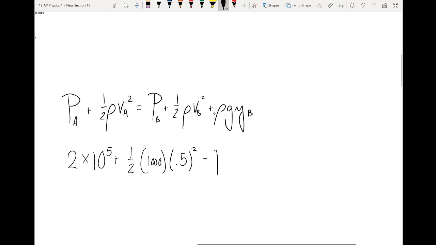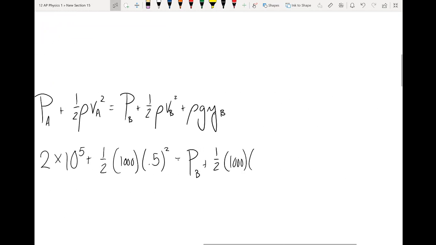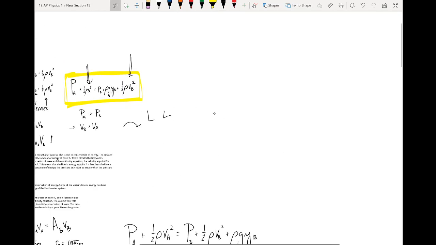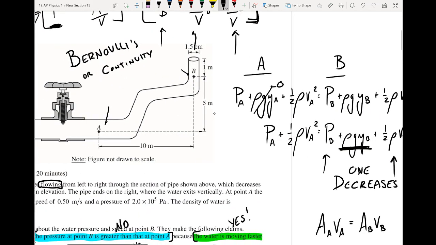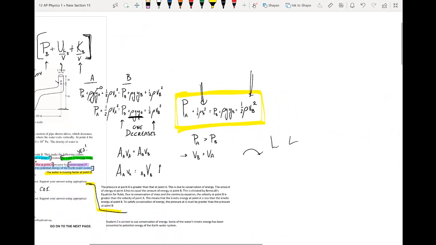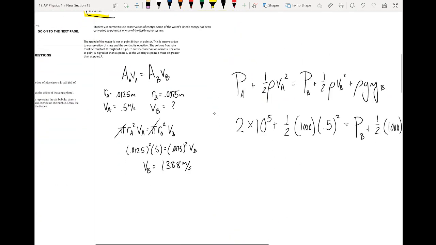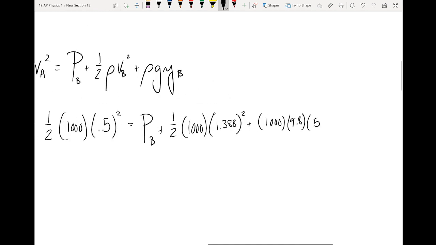Has to equal PB plus 1/2 times 1,000. We just said that the velocity at B is 1.388, plus 1,000 times 9.8, and then the height at B is 5 meters above this middle point that we're calling point A. So it is a height of 5 meters above it. So we have a Y. If we're calling point A 0, then this has a height of 5 meters.